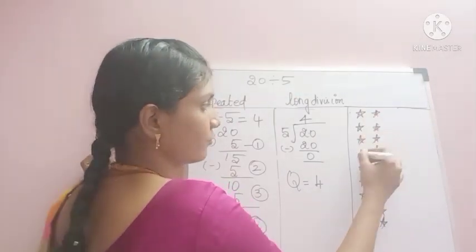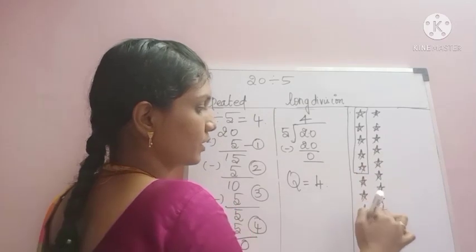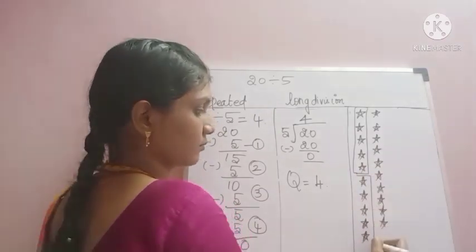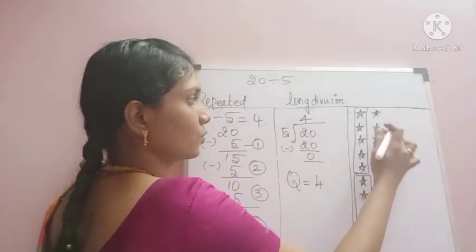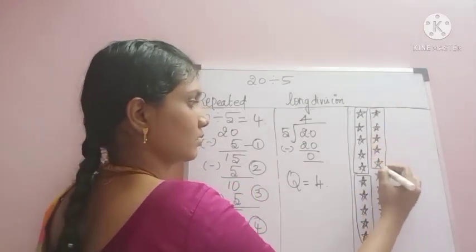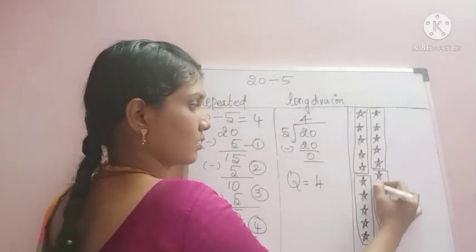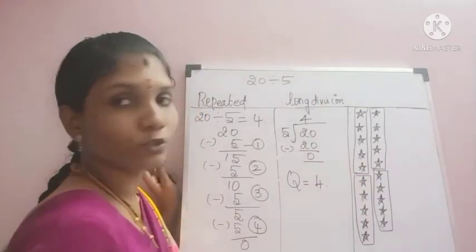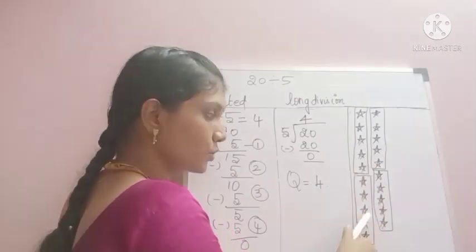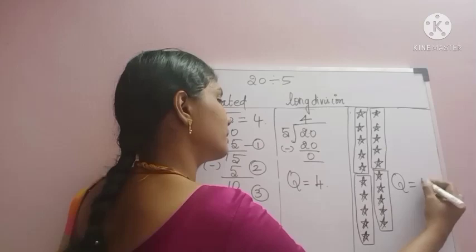1, 2, 3, 4, 5. 1, 2, 3, 4, 5. 1, 2, 3, 4, 5. 1, 2, 3, 4, 5. Now see how many groups we got. 1, 2, 3, 4. So the quotient is 4.